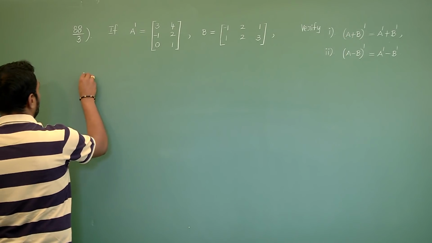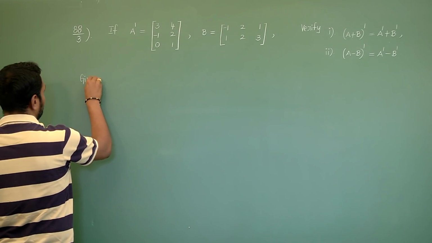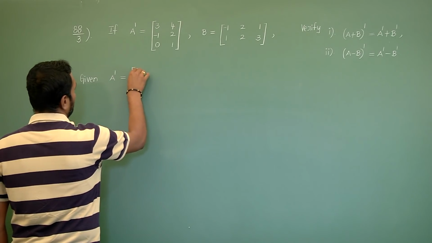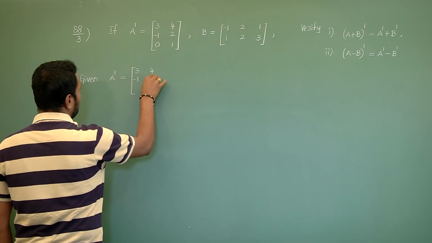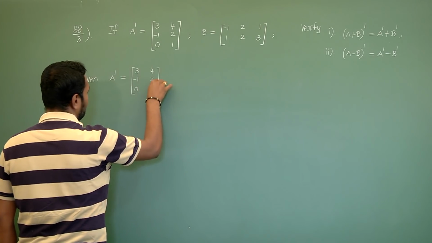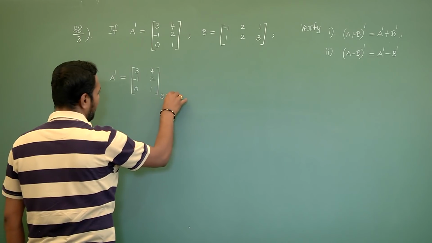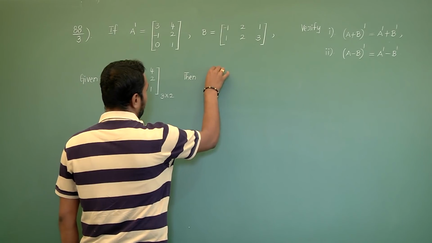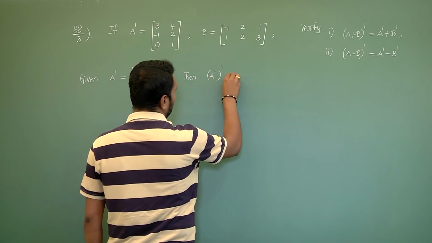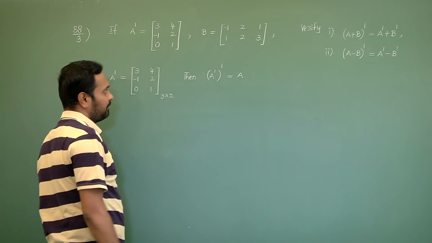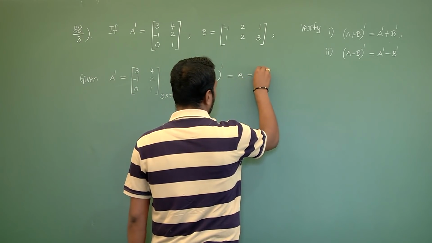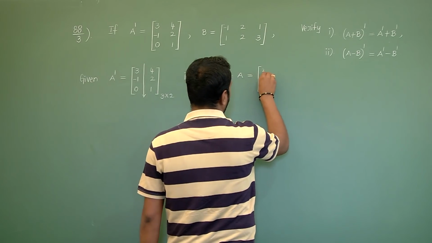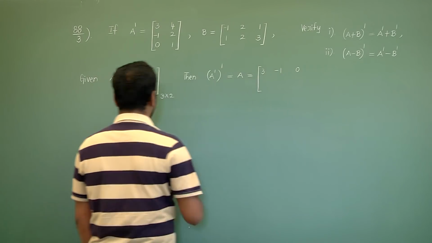Now, first given A dash equals to 3 4 minus 1 2 0 1 of order 3 cross 2, then capital A means its transpose if you take, that becomes capital A, that is equals to first column elements becomes the elements of first row 3 minus 1 0.